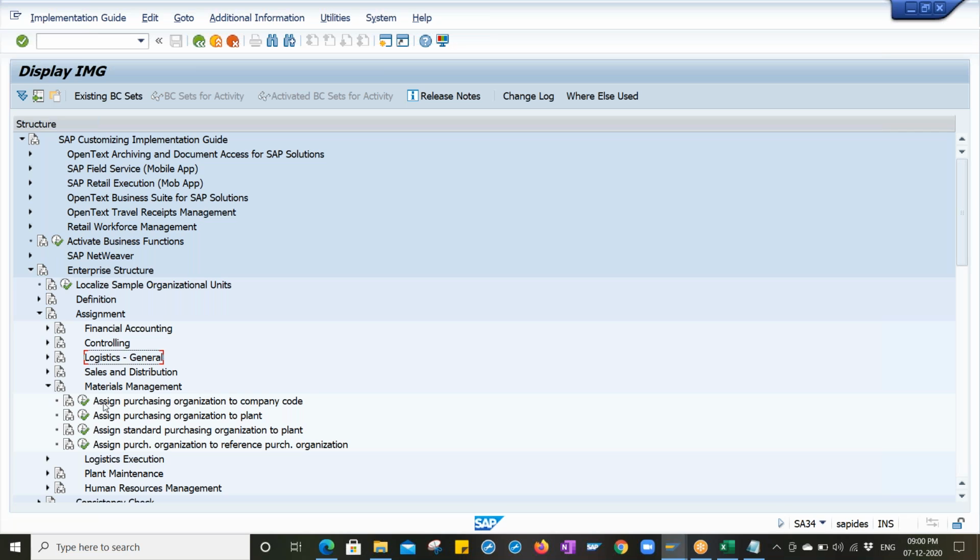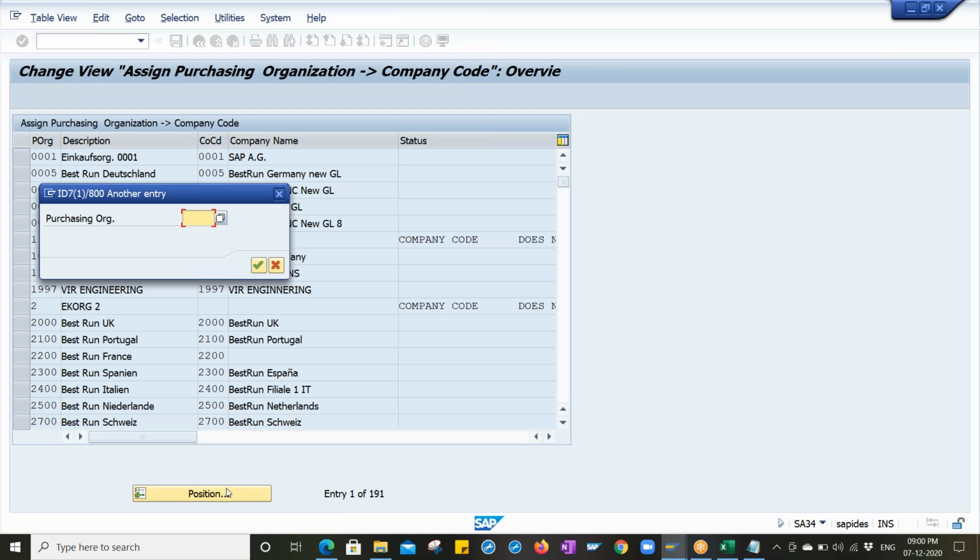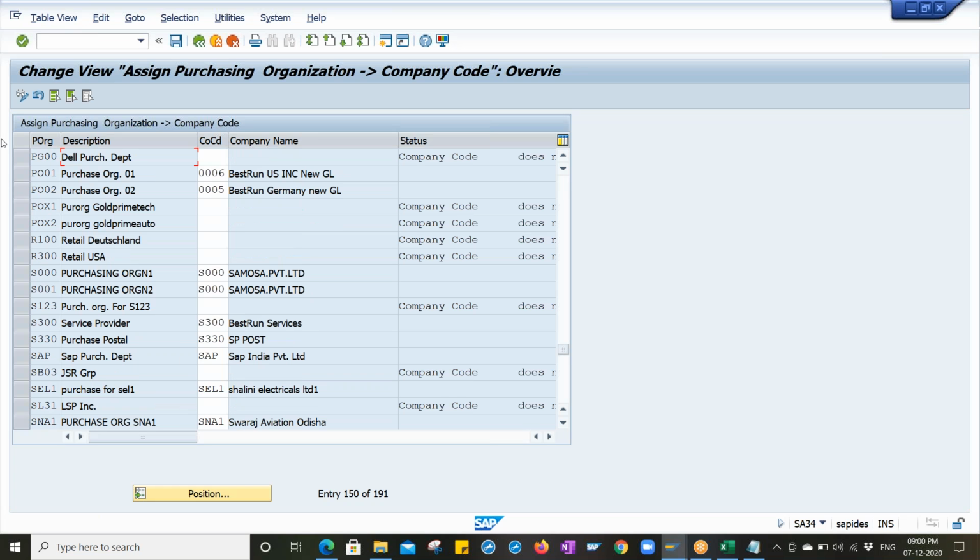Open the materials management. Under this materials management, we have to assign the purchasing organization to company code. Click on position. The purchasing organization is PG00, right? Double click. This is our purchasing organization. As I told you, if we have a concept like centralized purchasing organization, meaning this purchasing organization is responsible for 100 company codes, 10 company codes, or more than one company code, then you should not make any assignment over here.